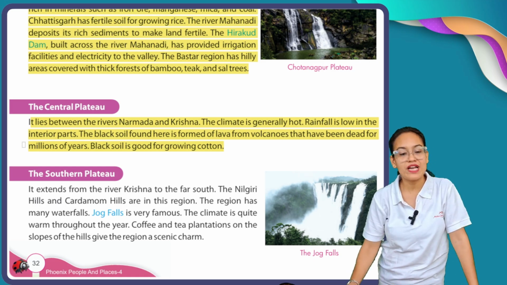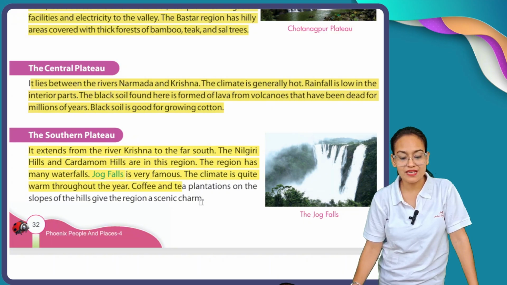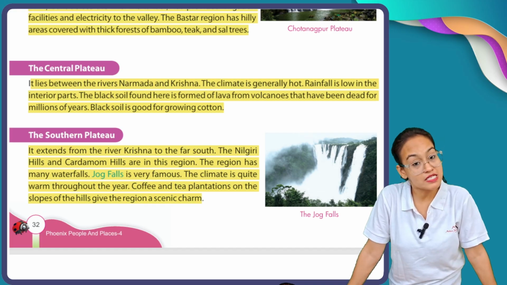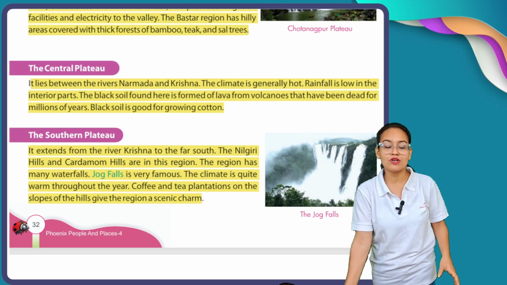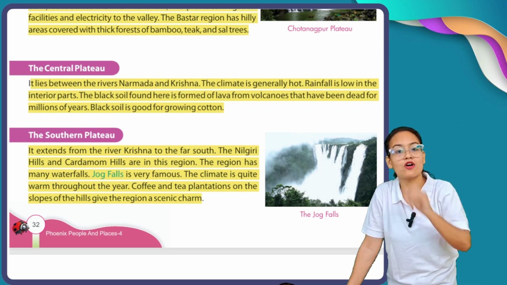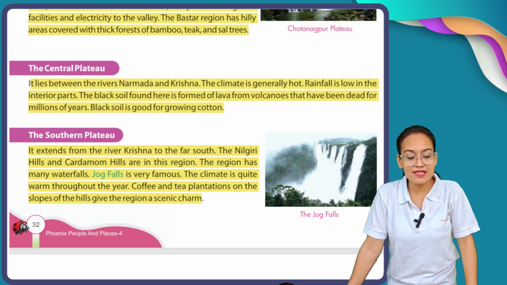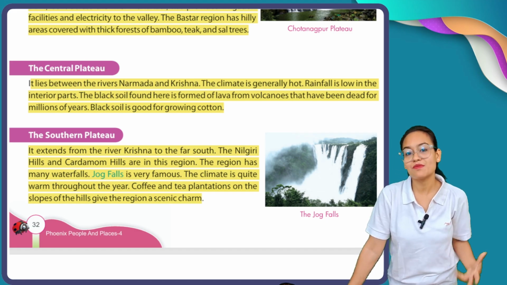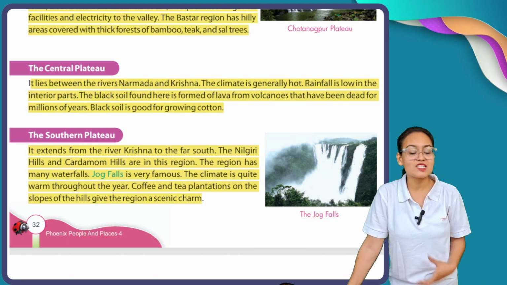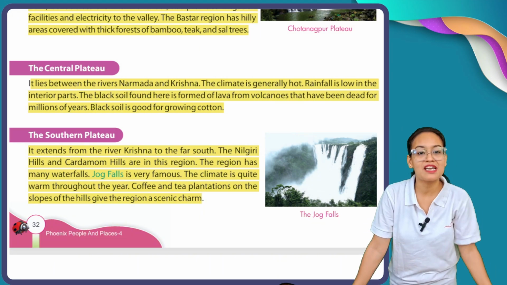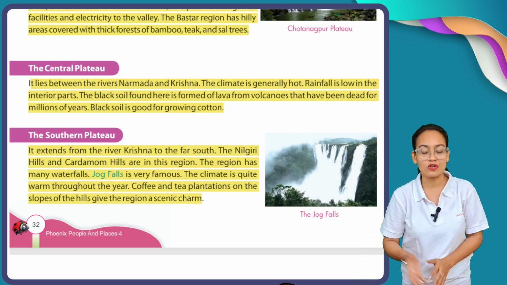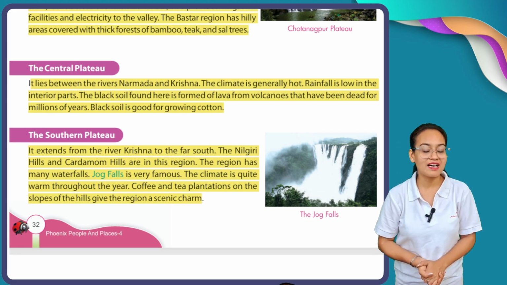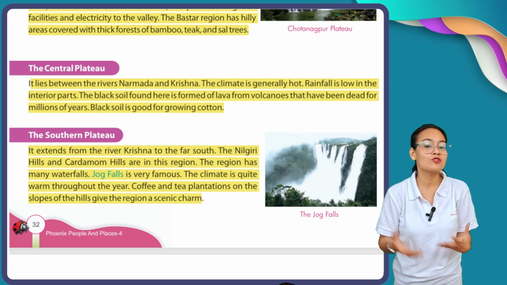After the Central Plateau, here comes the Southern Plateau. Let's have a look here. It extends from the river Krishna to the far south. So the location of the Southern Plateau is from the Krishna river till the end of southern India. The Nilgiri Hills and Cardamom Hills are in this region. The region has many waterfalls, and you know what? Southern India is famous for many beautiful waterfalls like Jog Falls. One of the most famous falls of India is Jog Falls, located in southern India.